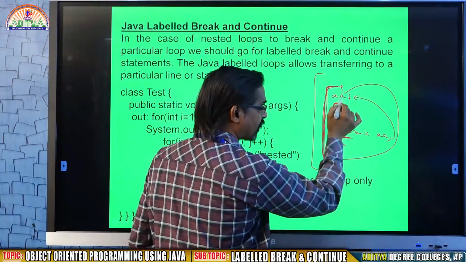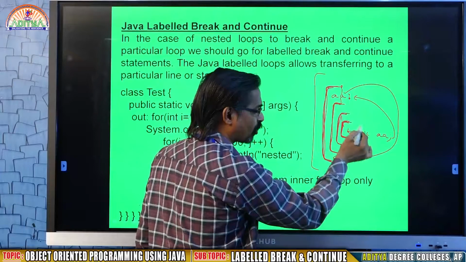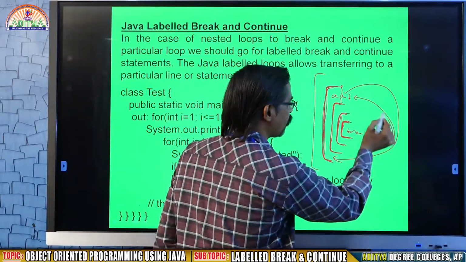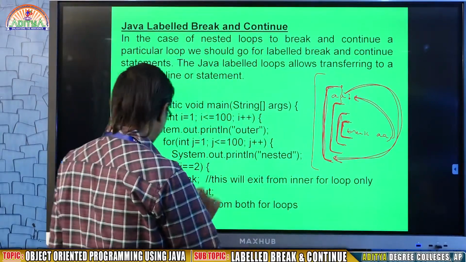From this place again going inside, then another for loop, again another for loop, break AA. That means it will go to the outer for loop, and from that place it will go out. In case I am writing